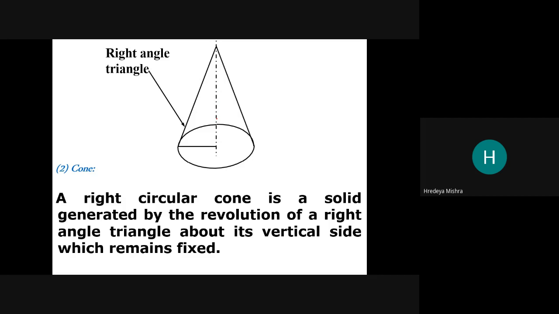Now this is a cone. The edge which is fixed, we call it the axis. This is the base, and this is the generator, which generates the cone.